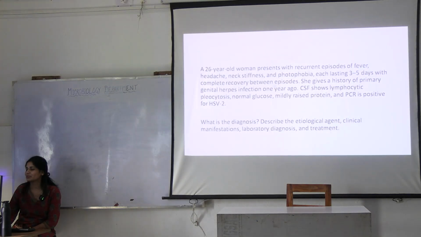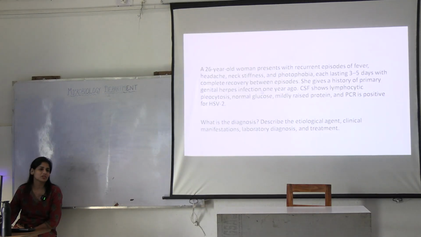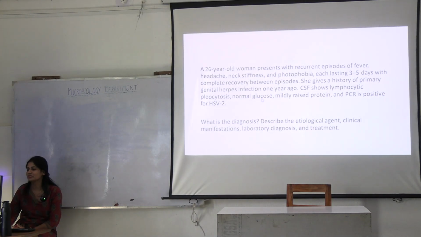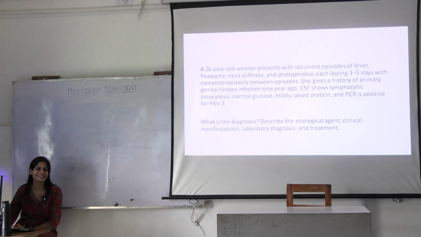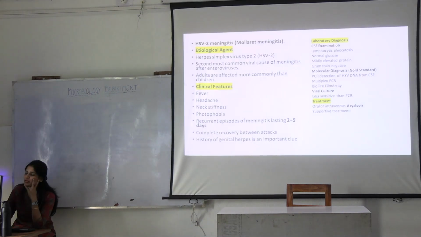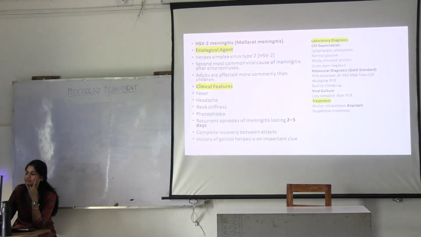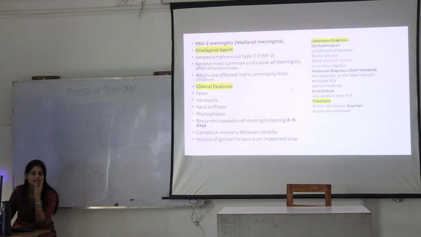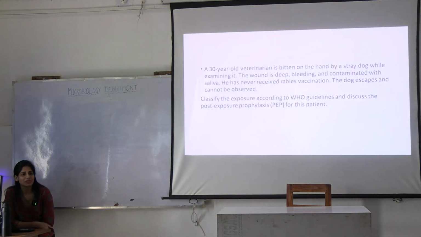A 26-year-old woman presents with recurrent episodes of fever, headache, neck stiffness, photophobia, lasting 3 to 5 days, with complete recovery between the episodes. Primary history of genital herpes infection. Lymphocytic pleocytosis, normal glucose, mildly raised protein, PCR positive for HSV2. What do you expect me to tell you? And who is saying it is rabies? This is the simplest answer you can give. Everything is given in the question. Need to discuss this? Here comes your rabies.